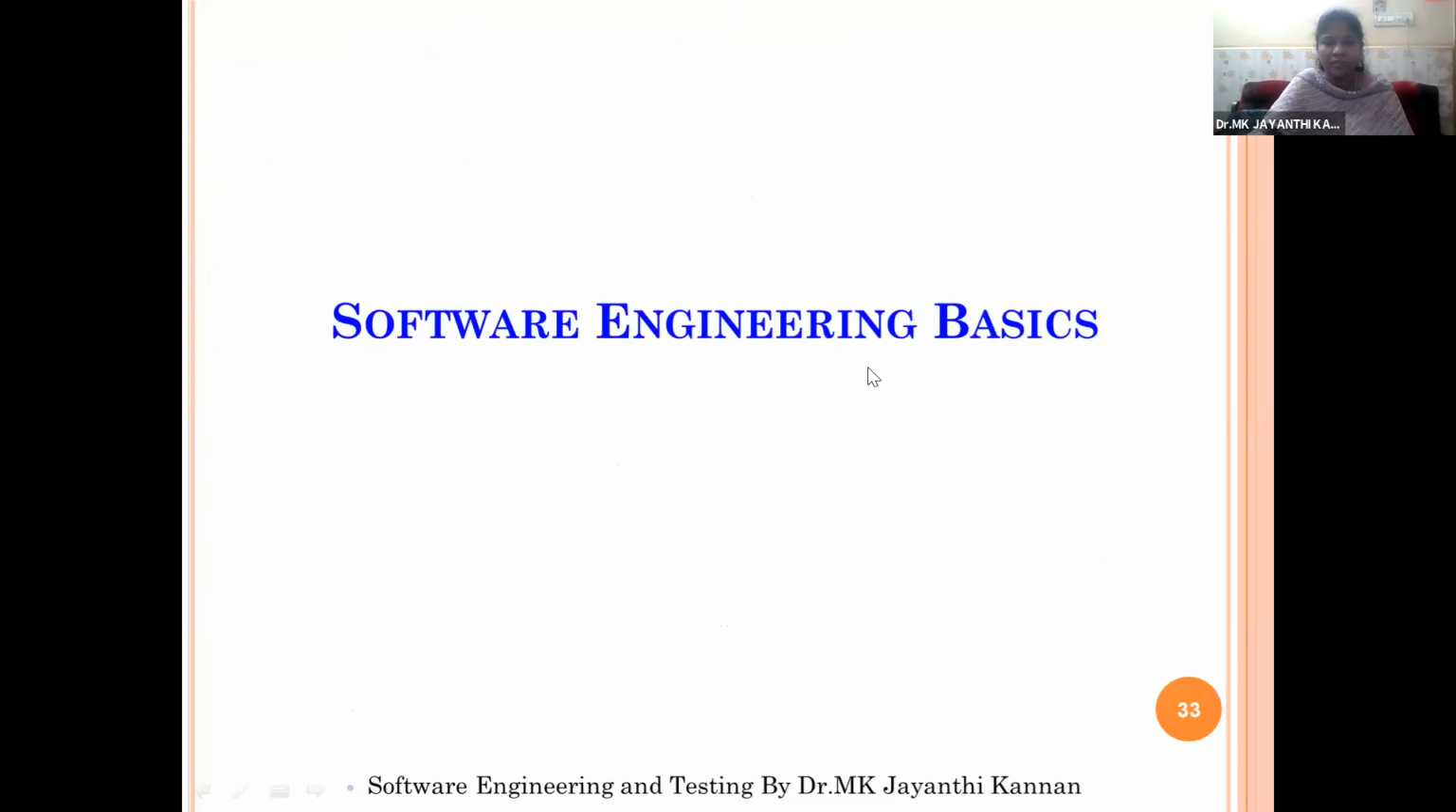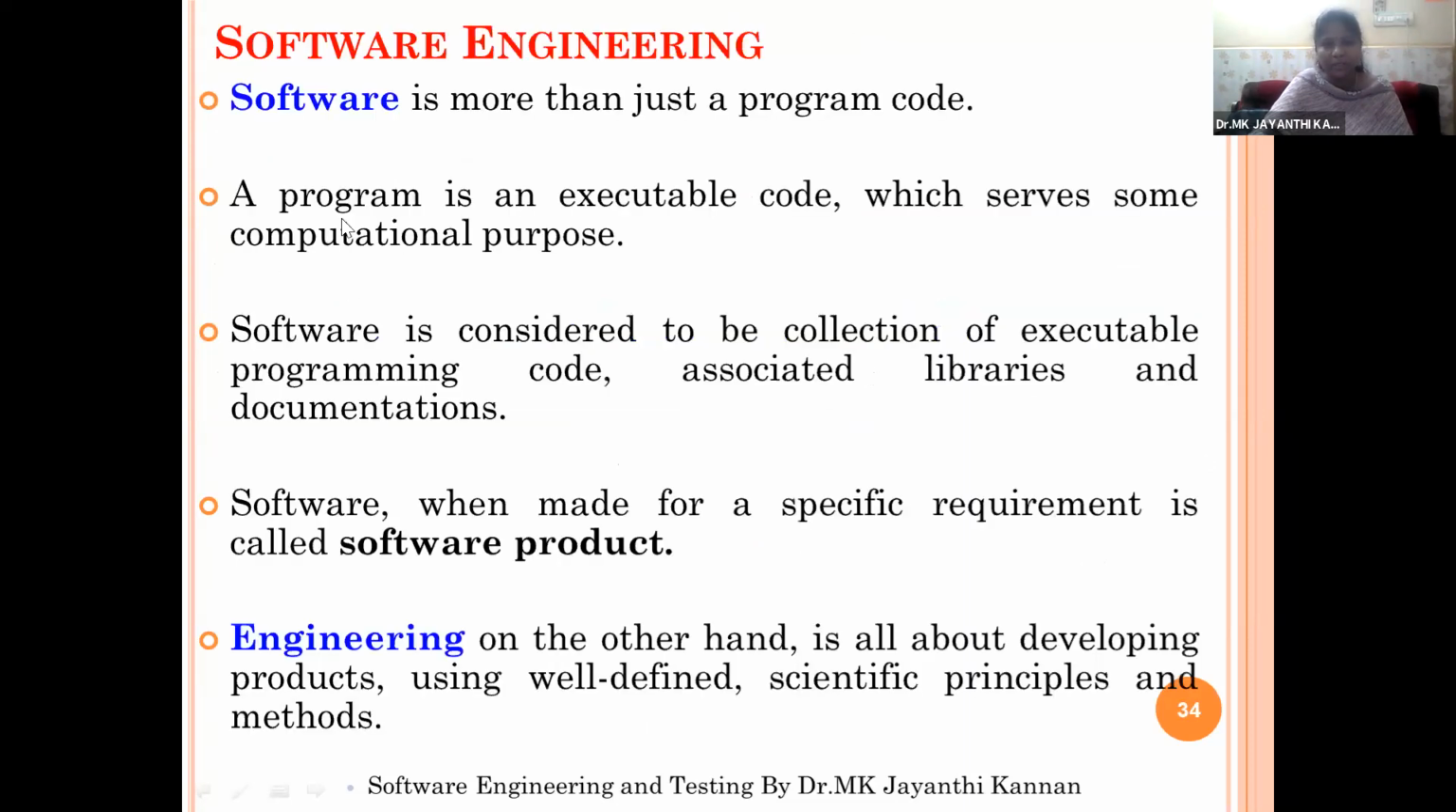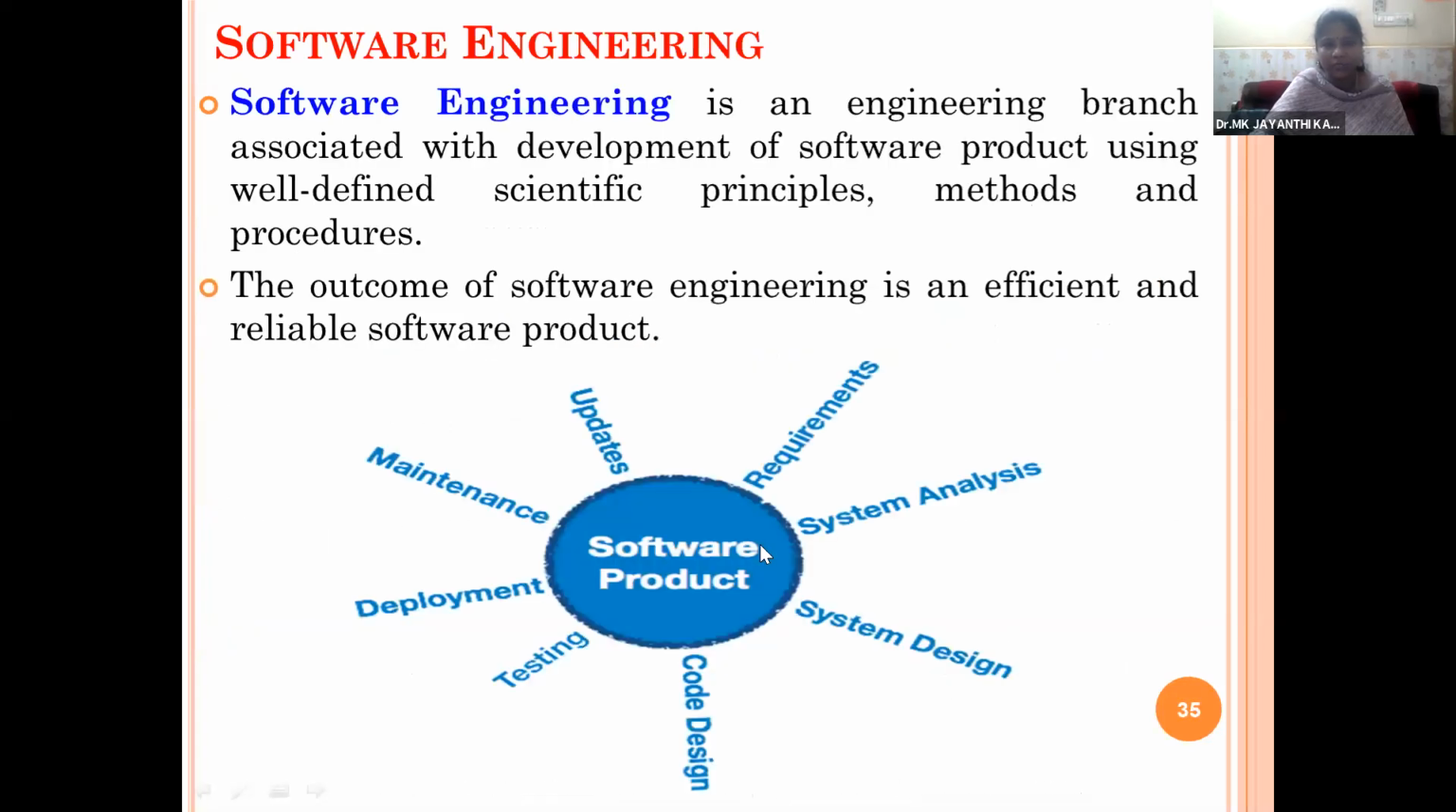Then we started with the software engineering basics. What is the definition for software? How the software engineering is done, and what is the meaning of software product? What are the different fields of engineering we have? Why we are calling the software project as software engineering? And the various activities of software engineering like requirements analysis, system design, code design, testing, deployment, maintenance, and updates.